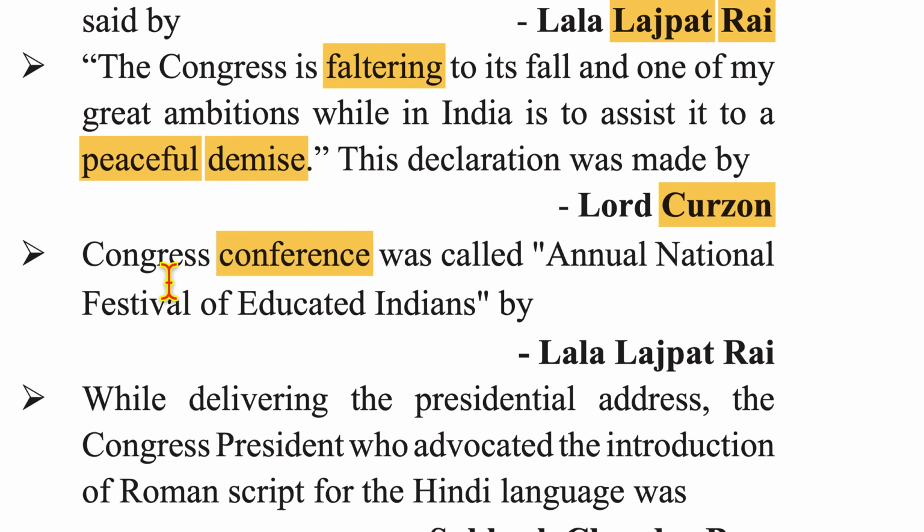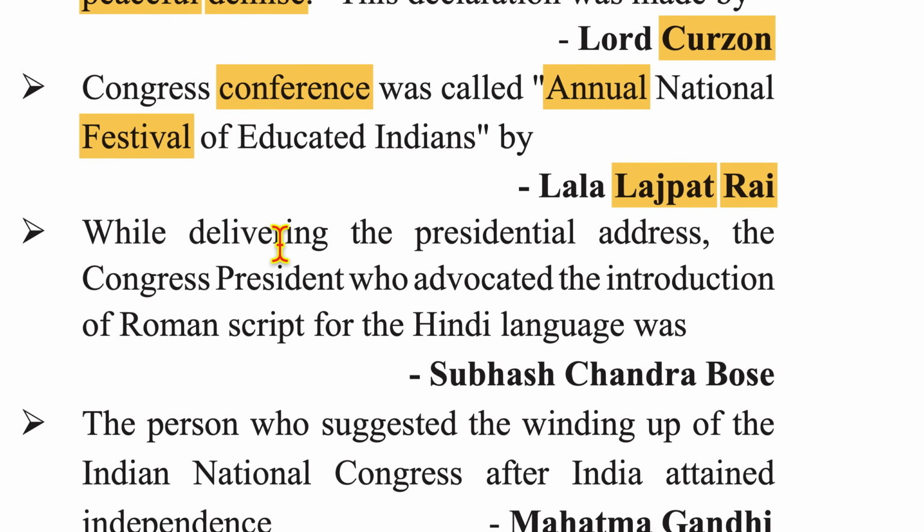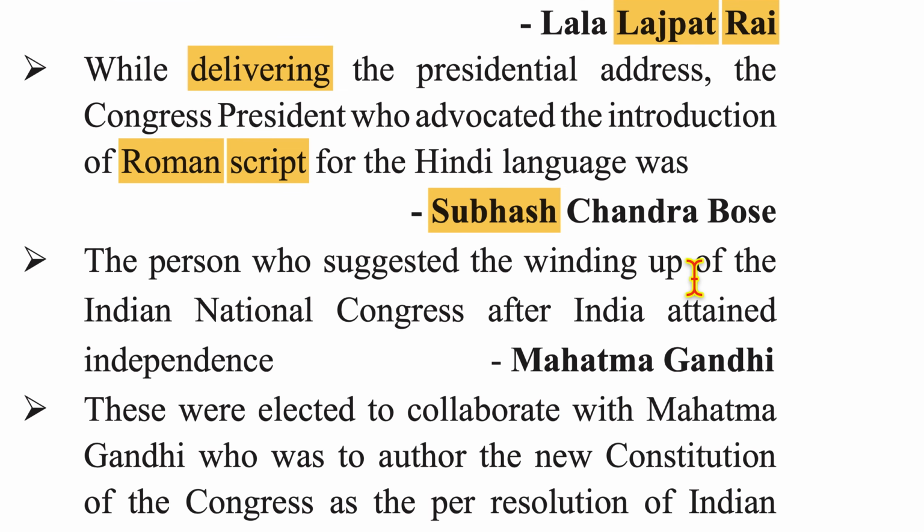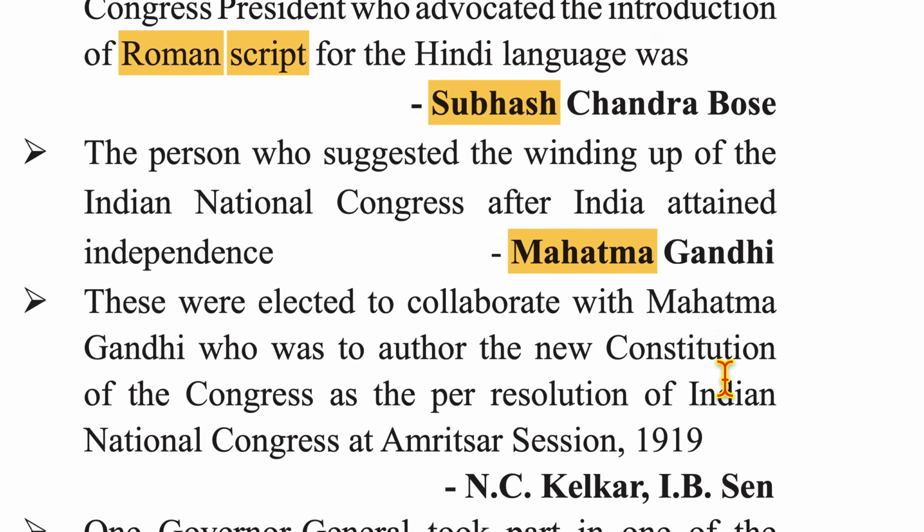The Congress conference was called the Annual National Festival of Educated Indians by Lala Lajpat Rai. While delivering the presidential address, the Congress president who advocated the introduction of Roman script for the Hindi language was Subhash Chandra Bose. The person who suggested the winding up of Indian National Congress after India attained independence was Mahatma Gandhi.